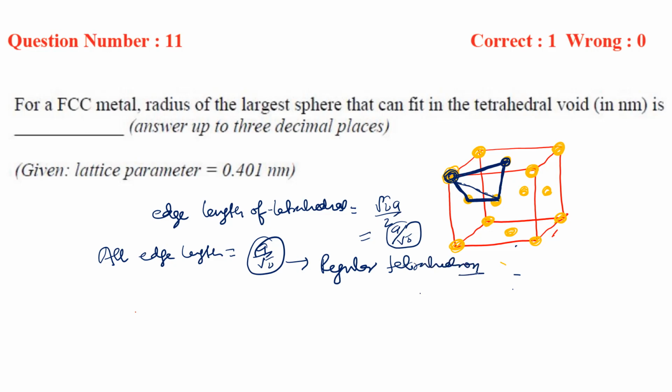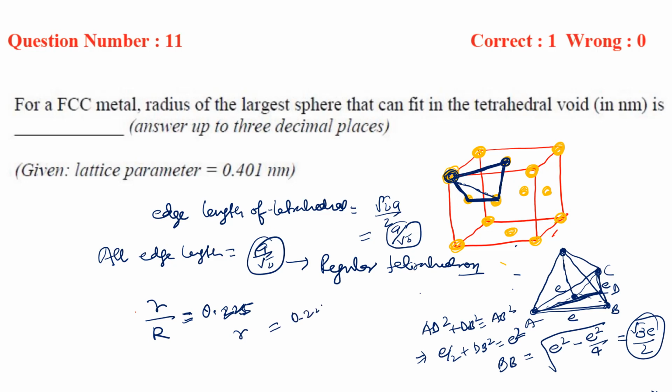If you calculate the r by R ratio of the regular tetrahedron, then it will come 0.225. So r equals 0.225 R, and capital R equals root 2a by 4.